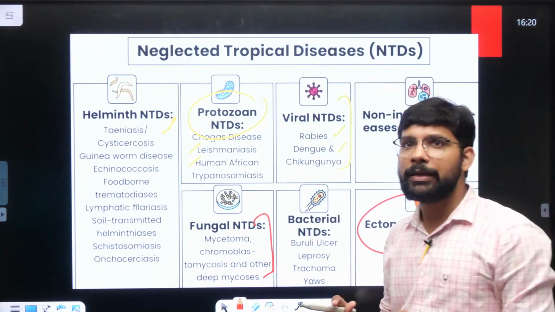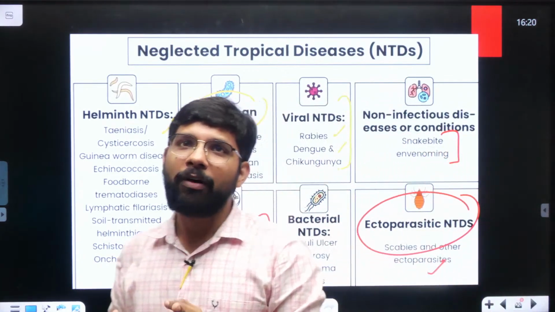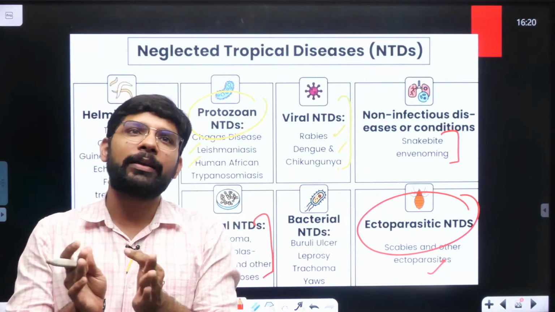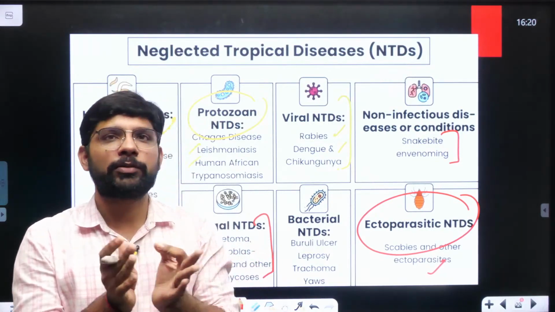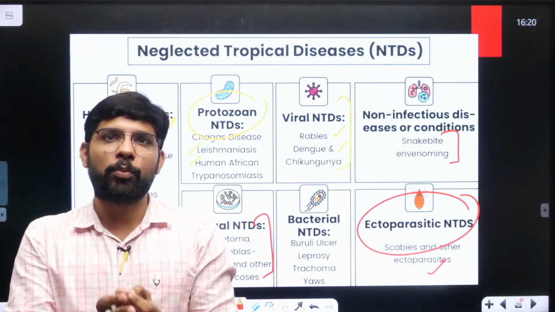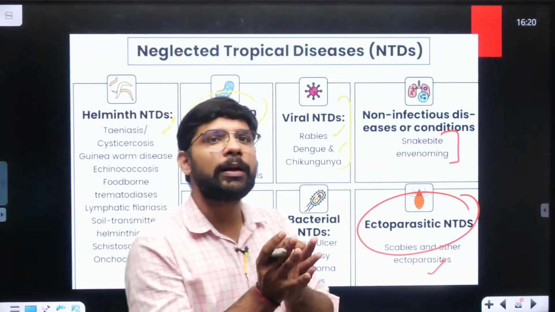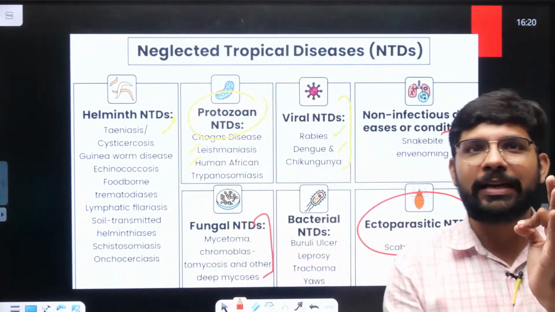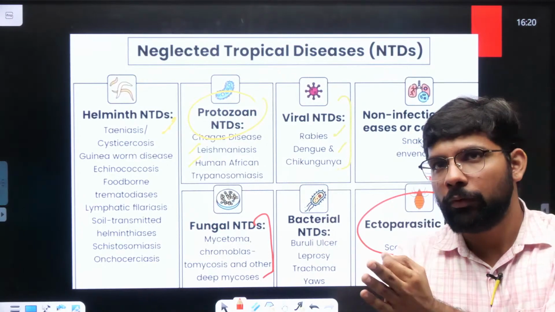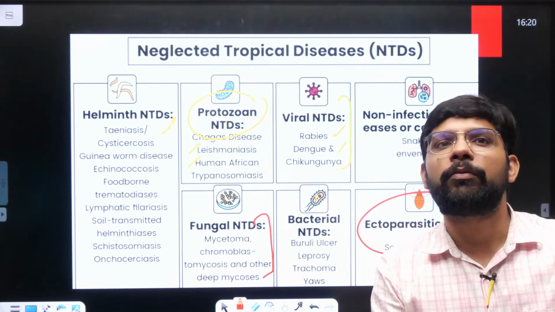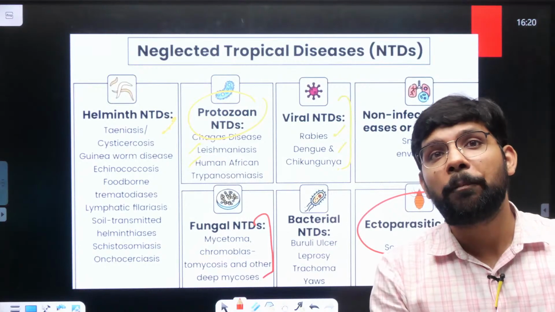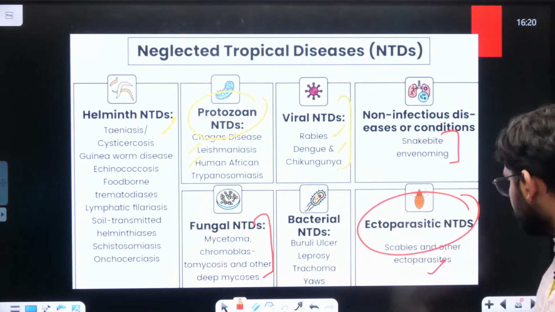In the mains examination it can be a 10 marker question: what are the tropical diseases, what are the challenges faced by the government of India to remove NTDs from the country, and what can be the way forward. So this can be the mains question related to it.